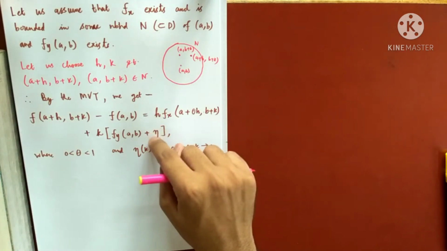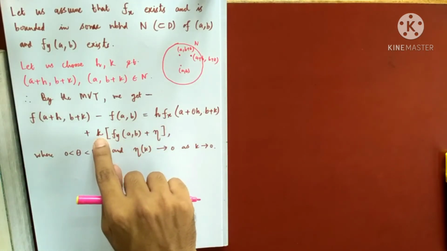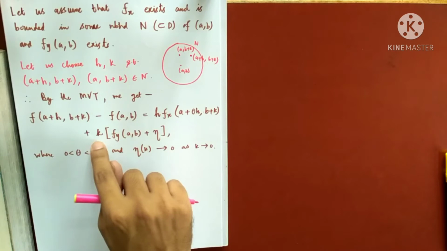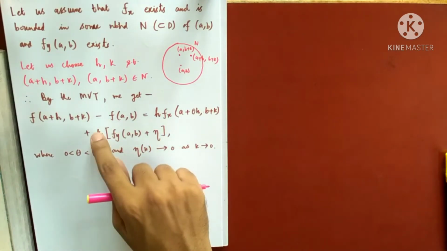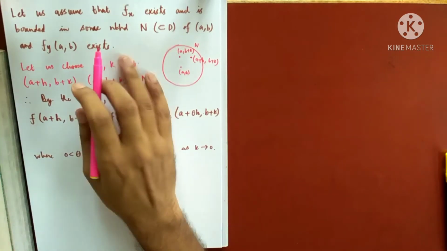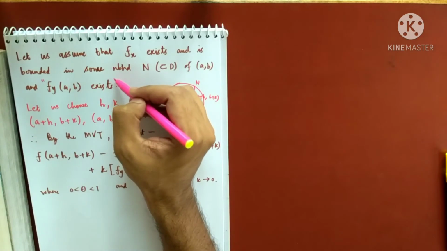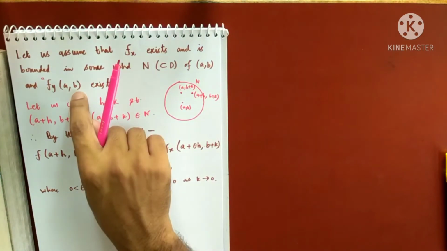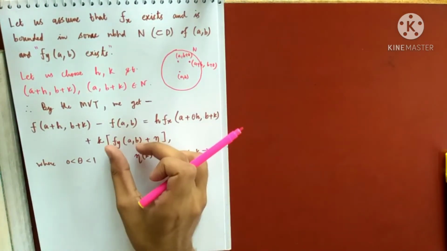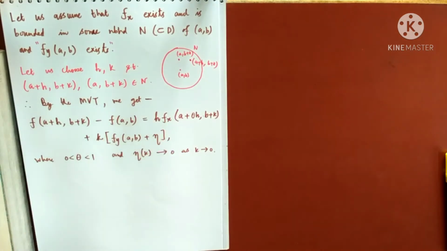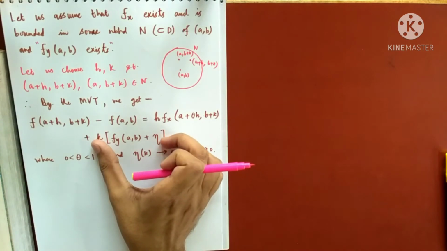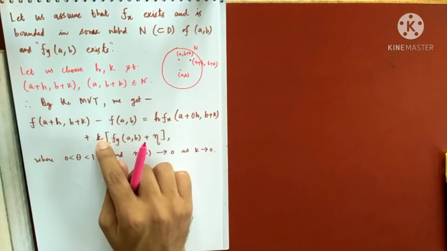If k tends to 0, η is definitely going to 0, and this is a finite number, so k into a finite number will also go to 0. So as k tends to 0, this quantity will go to 0, just because, due to our hypothesis, this exists, so this cannot be infinity or undefined, this is just a finite number. So when I have a finite number times k, that will go to 0 if k goes to 0, and η is already going to 0, so this whole quantity will go to 0 as k tends to 0.